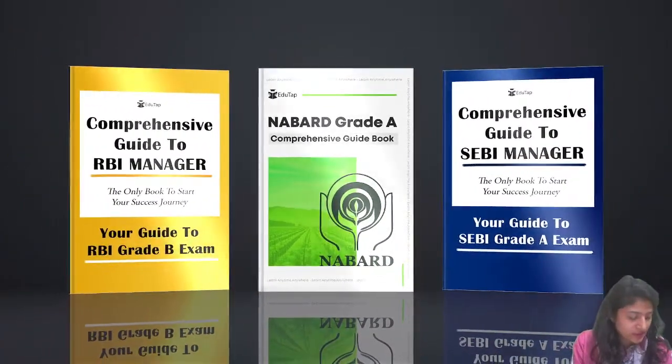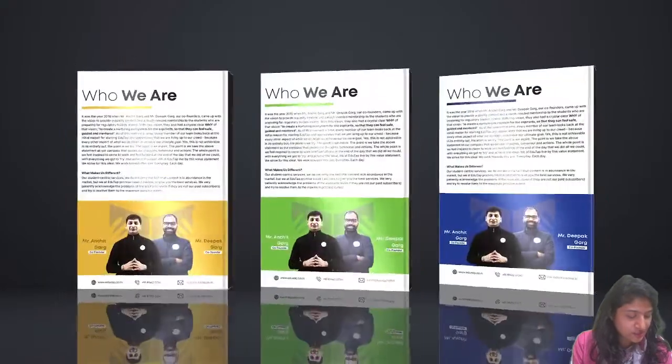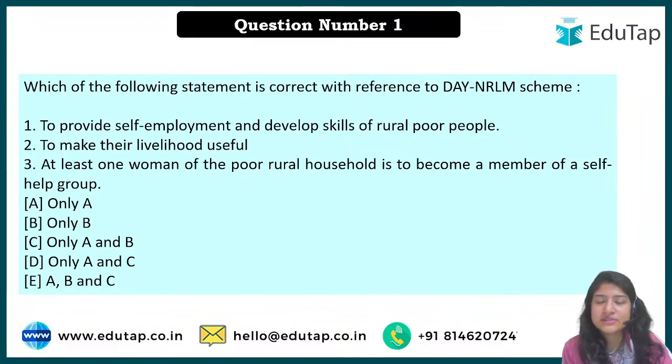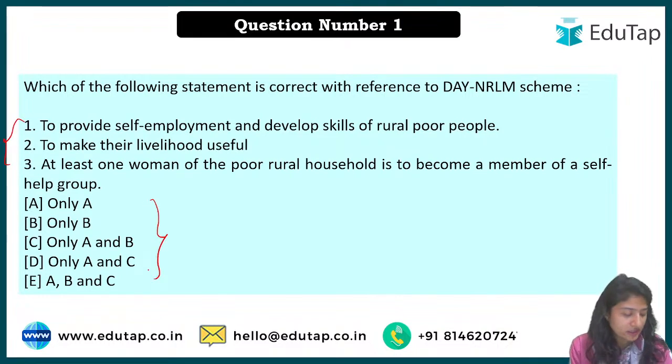Okay, now let's come to the session and let's come to question number 1. Good afternoon. Now let's attempt question number 1. It talks about DAY-NRLM. ठीक है, DAY-NRLM scheme के बारे में बोल रहा है. There are 3 points and you have to select the right option out of it.